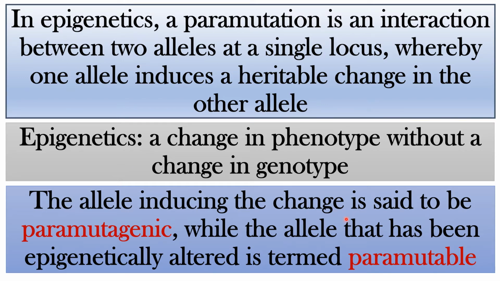Okay, the allele inducing the change is known as paramutagenic, and the allele which is epigenetically altered is known as paramutable. Means the genotype of that paramutable allele will remain the same, but it will change the phenotype. It will change the end result. Okay.